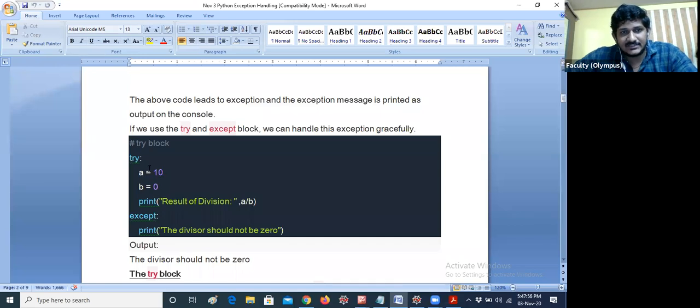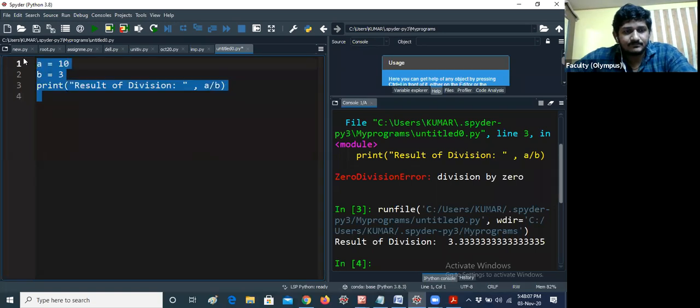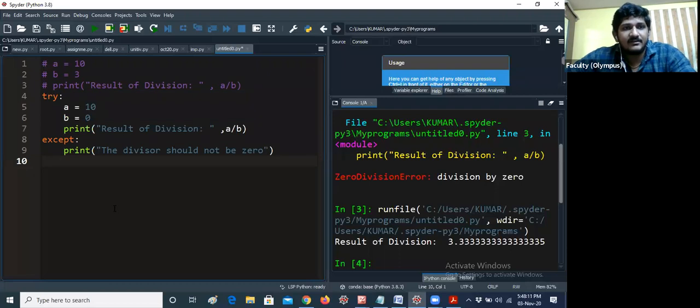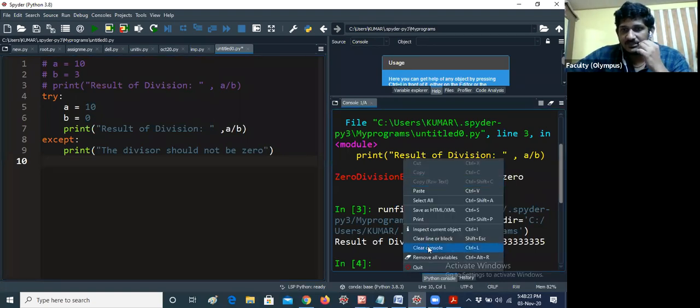Now the same code should be written in a try except block. I'm just commenting that code and adding those 3 lines in the try block. So I used the try keyword here, and I'm using the except keyword. What is the purpose of this try and except? Now I will execute this program.